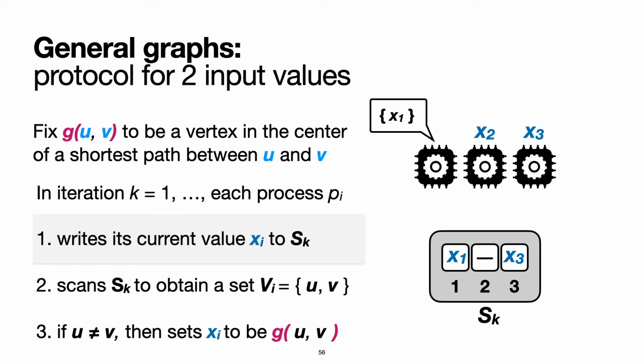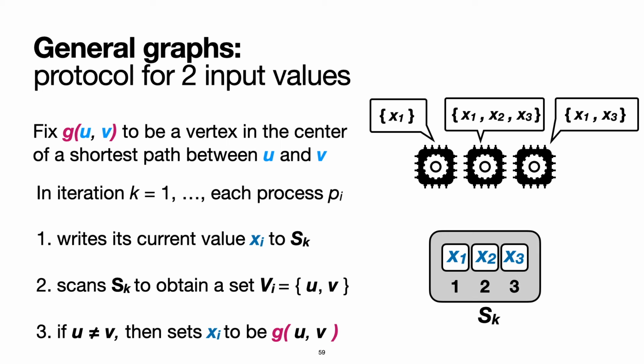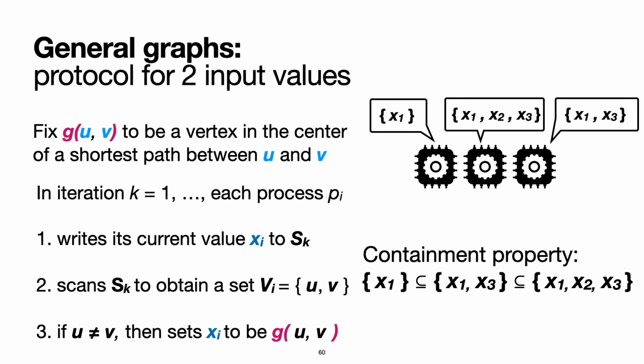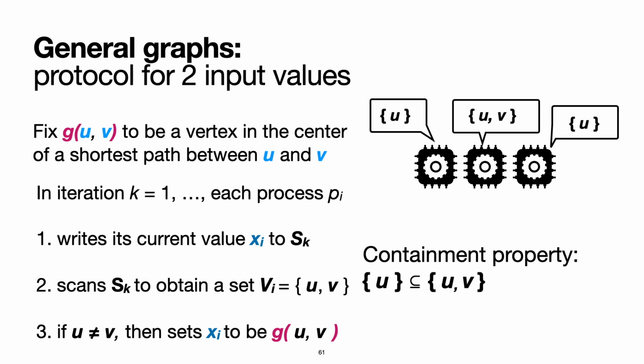In general, since the system is asynchronous, the process will write into the shared memory and read values from the shared memory in some arbitrary order. However, all processes that complete their scans will obtain some non-empty set of vertices of size at most 2. In fact, these sets can be ordered by set inclusion, and there is some vertex u that is returned by the scan of all processes.